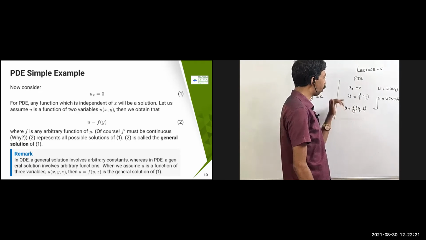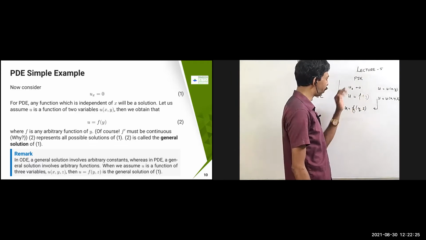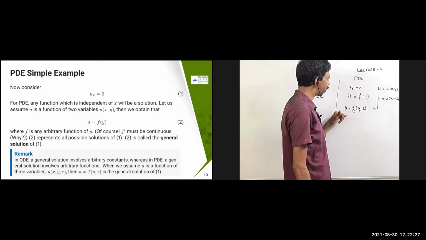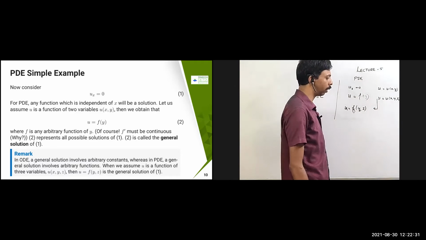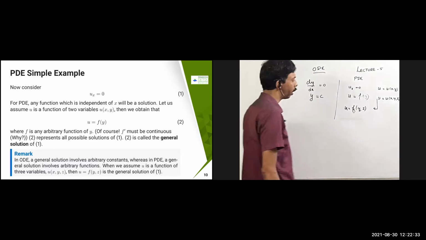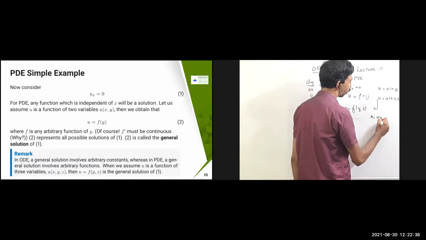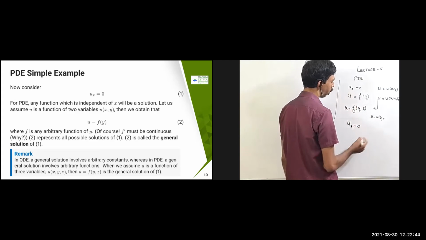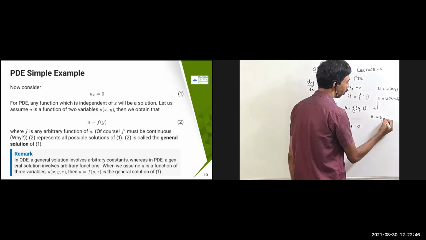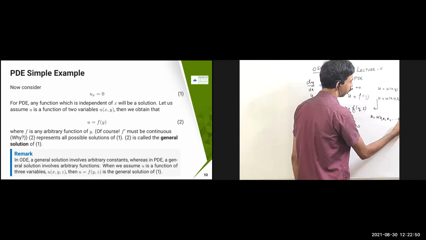So this, u equal to f of y, is called the general solution of this problem, ux equal to 0. U equal to f of y comma z is also a general solution of this problem in case of three dimensional. So if I take u equal to u of x1, x2, x3, up to xn, let's say ux1 equal to 0. So ux1 equal to 0 I'm putting, where x1, x2, x3, etc., xn are there.